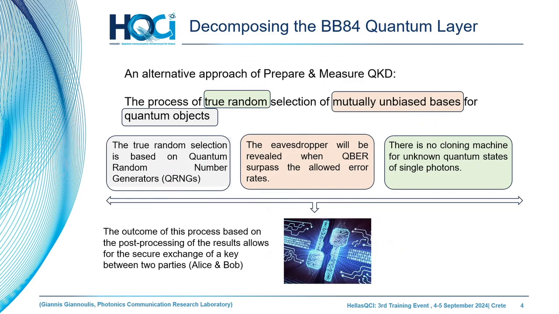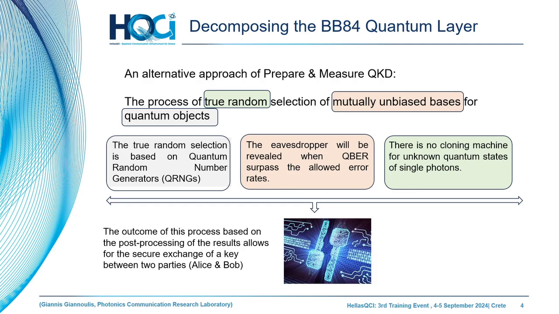Let's zoom in on this layer of the BB84, an alternative approach to define the BB84 in terms of its principles. There are three different principles. We need a random generation and a random selection of bases. This is the point where we need the quantum random number generation, the first block.